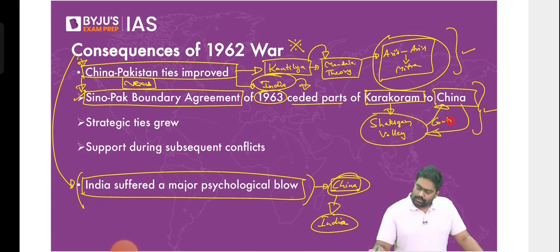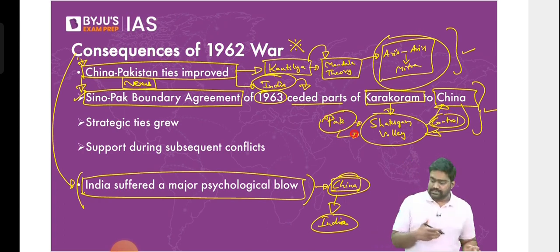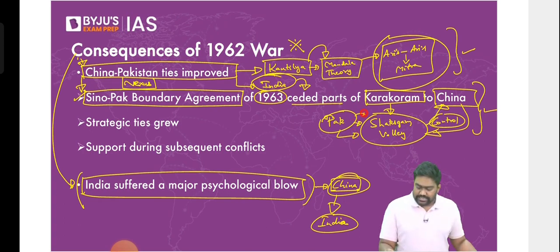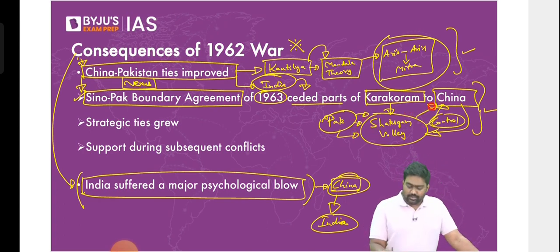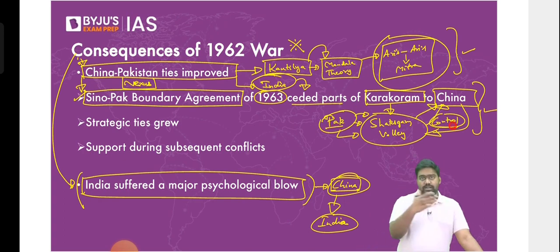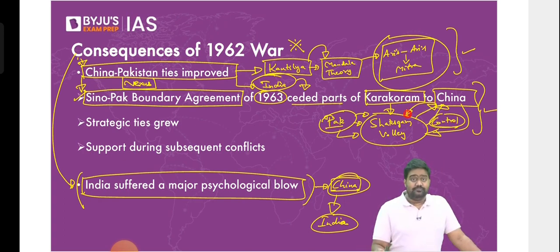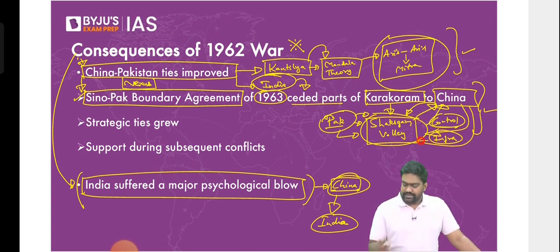Even today, China has control over Shaksgam Valley along with Pakistan. This is Indian territory. It should have been a part of Gilgit-Baltistan and the larger state of Jammu and Kashmir. Pakistan had occupied these areas and now it gave away this small part of Karakoram to China for strategic reasons, because via Shaksgam Valley, China could connect with Pakistan and both of them together could surround India. So China has deployed troops in Shaksgam Valley since then. Even today, you find PLA troops here. China has built a lot of infrastructure. It has built road and railway network through Shaksgam Valley. And this is what concerns India. It remains a problem, a challenge even today.